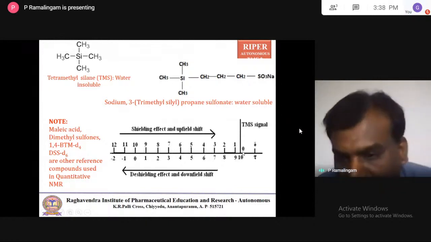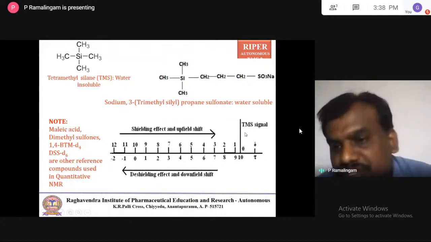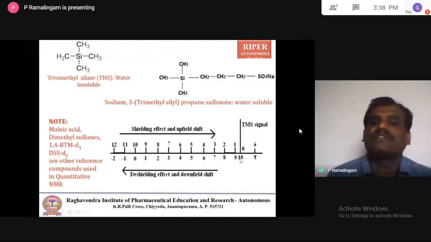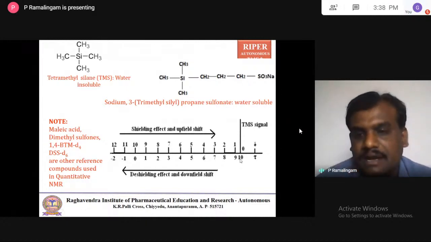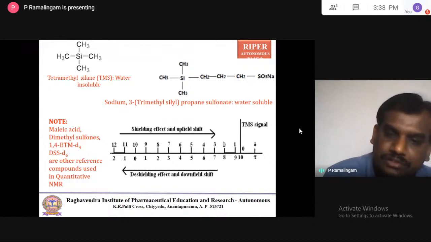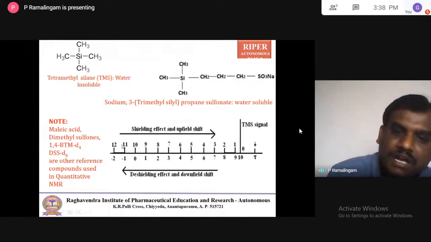This is very important: in the delta scale, the position of TMS is 0 delta. If you use the tau scale, the position of TMS is 10. That's why the formula is tau scale equals 10 minus delta. Any proton appearing close to TMS is shielded. Any proton appearing away from TMS is de-shielded.